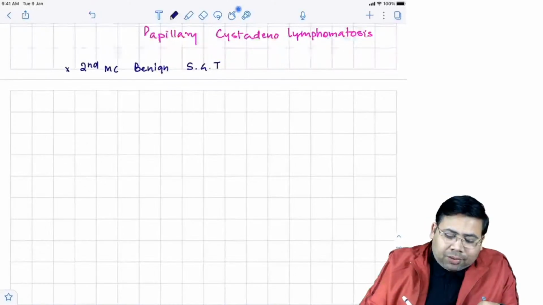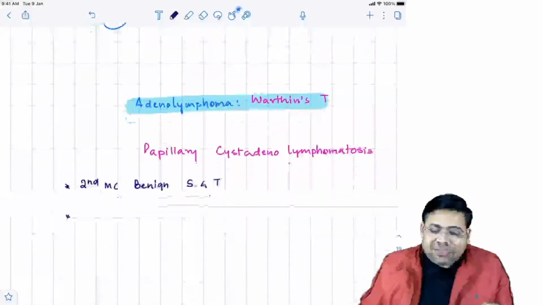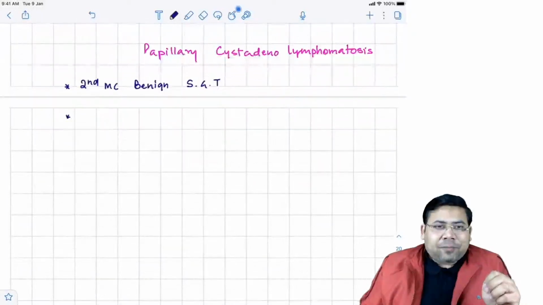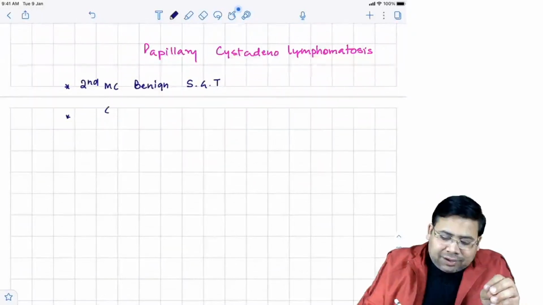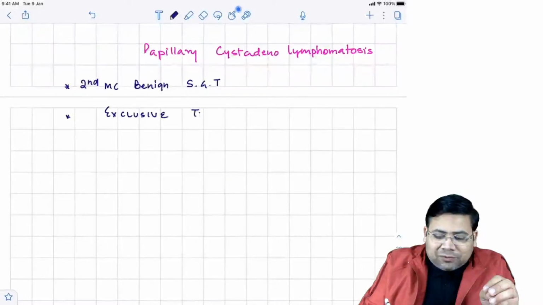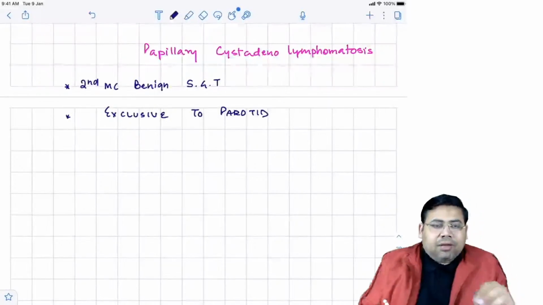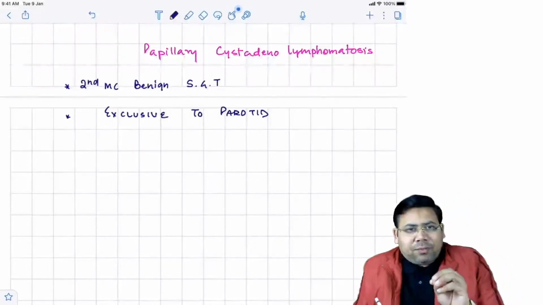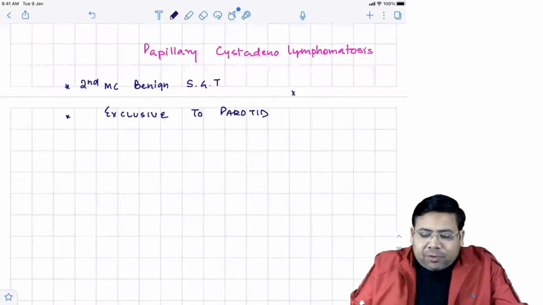So when you talk about this adenolymphoma or the Warthin's tumor, let us try to understand that these tumors are exclusive to parotid. They are exclusive to parotid, and this is very important. Now, do you know that majority of the salivary gland tumors are female predominant, but this is a male predominant tumor.